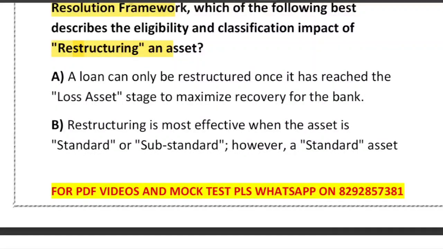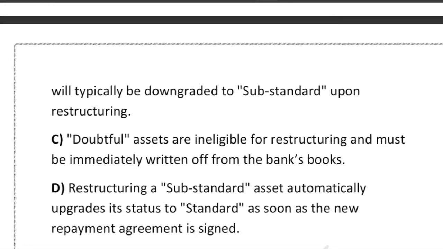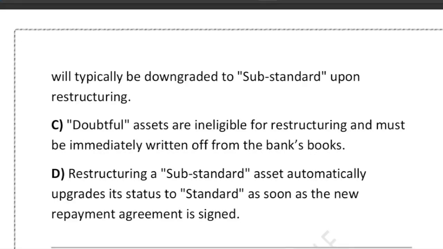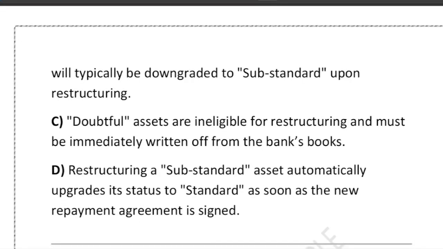Option A, a loan can only be restructured once it has reached the loss asset stage to maximize recovery for the bank. Restructuring is most effective when the asset is standard or substandard. However, a standard asset will typically be downgraded to substandard upon restructuring. Option C, doubtful assets are ineligible for restructuring and must be immediately written off from the bank book. Option D, restructuring a substandard asset automatically upgrades its status to standard as soon as the new repayment agreement is signed. So, very good question.